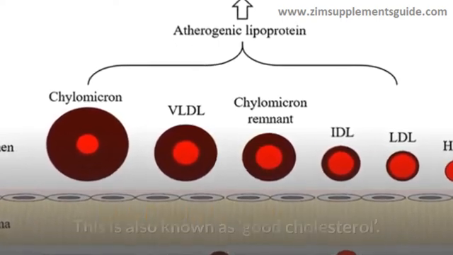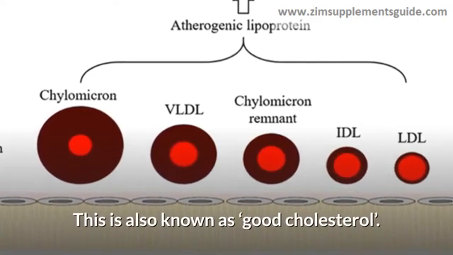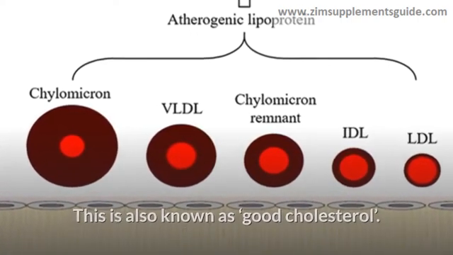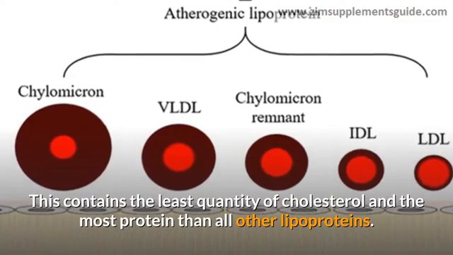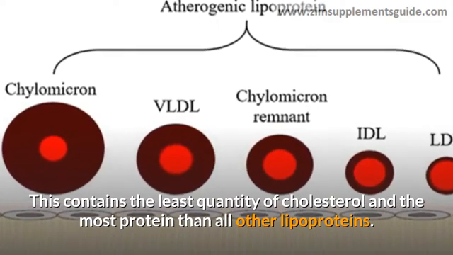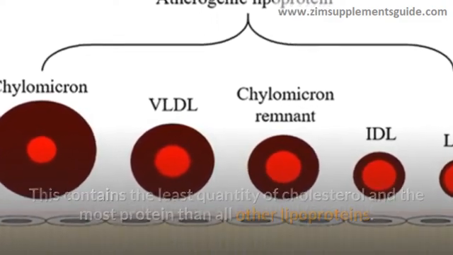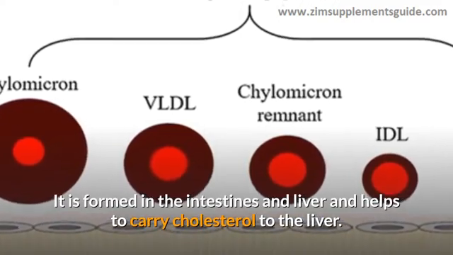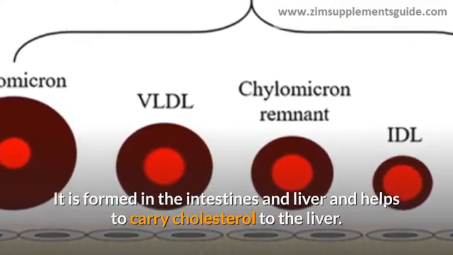High-density lipoprotein (HDL). This is also known as good cholesterol. This contains the least quantity of cholesterol and the most protein than all other lipoproteins. It is formed in the intestines and liver and helps to carry cholesterol to the liver.